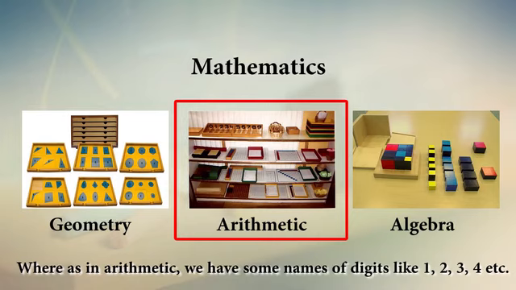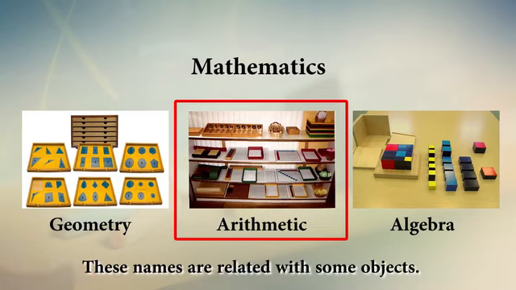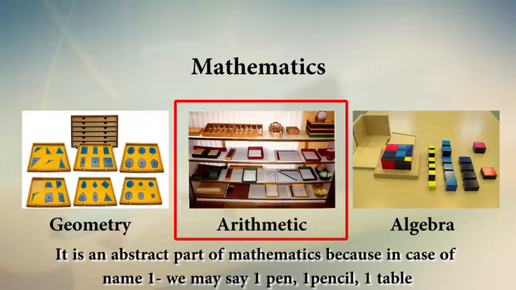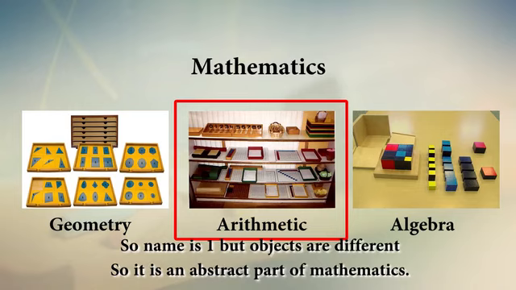The names are 1, 2, 3, 4, etc. So many names are there, and these names are related with some objects. It is an abstract part of mathematics because when I say 1, it is 1 pen, 1 pencil, 1 table. So the name is 1, but the objects are different.